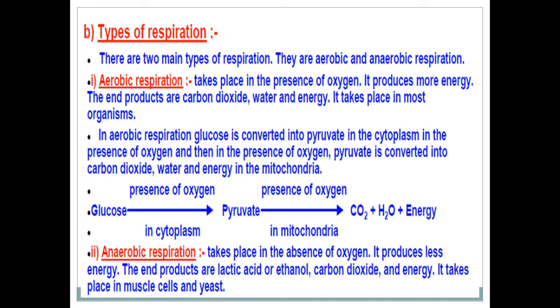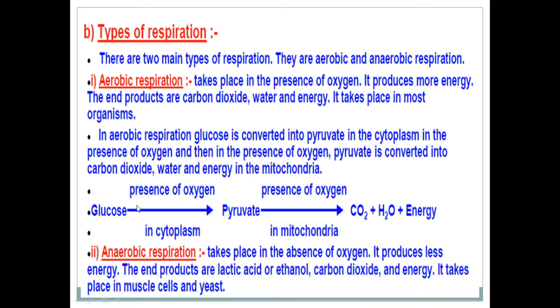So, in the first step, the glucose is converted into pyruvate, which takes place inside the cell in the cytoplasm. In the presence of oxygen, this pyruvate converts into carbon dioxide, water and energy. This process takes place in mitochondria.